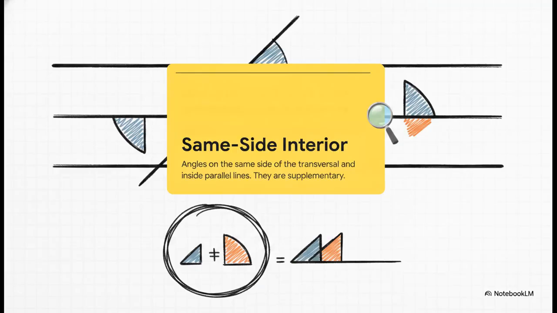Now contrast that with same-side interior angles. These are still trapped inside the interior zone, but now they're clumped together on the exact same side of the transversal. Because one is wedged into a sharp, acute corner and the other is opened up into a wider, obtuse corner, they clearly don't match. Instead, well, they complete each other. They're supplementary, meaning if you add them together, they will always equal exactly 180 degrees.